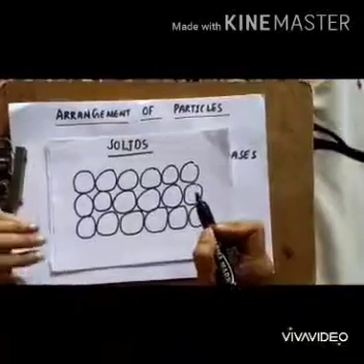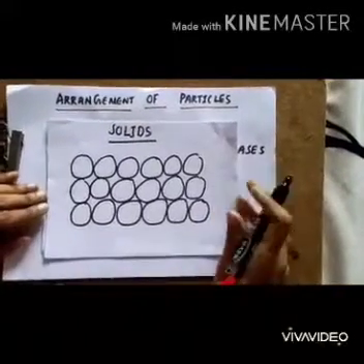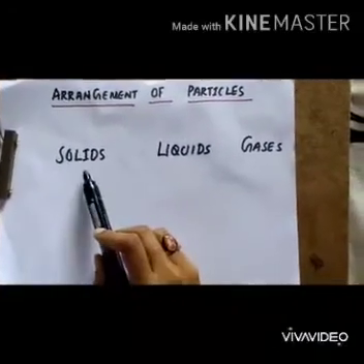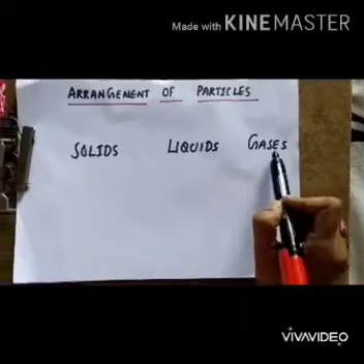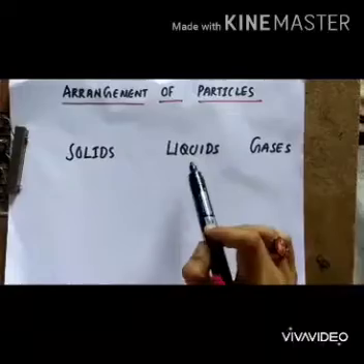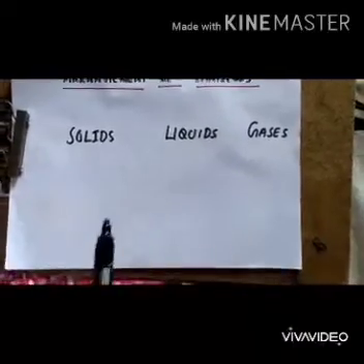Our next topic of this chapter is arrangement of particles. We have seen that matter exists in three different states: solids, liquids and gases. Now let us see the arrangement of particles in solids, liquids and gases.